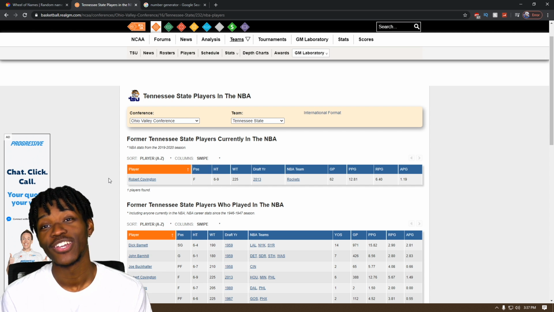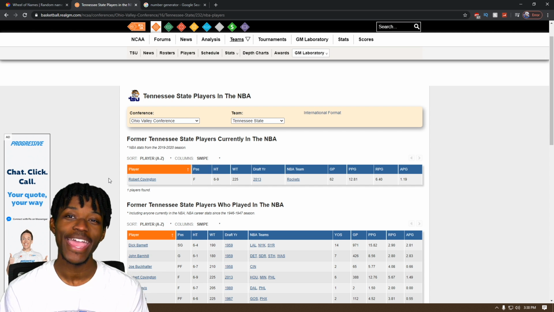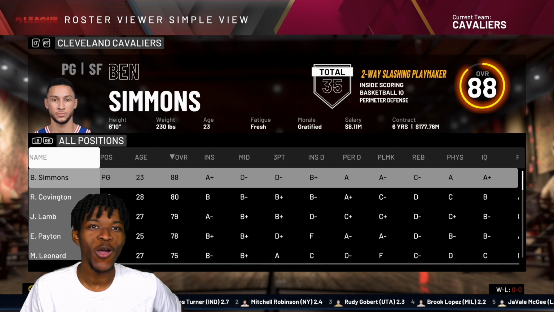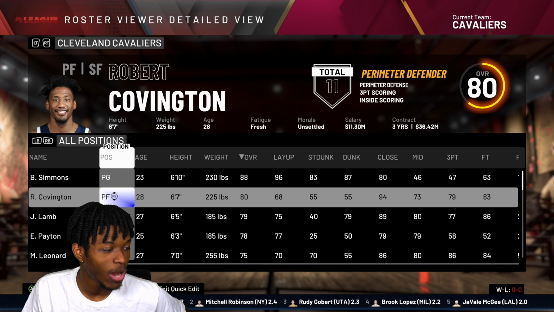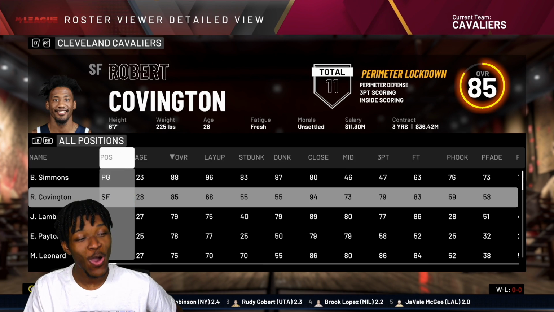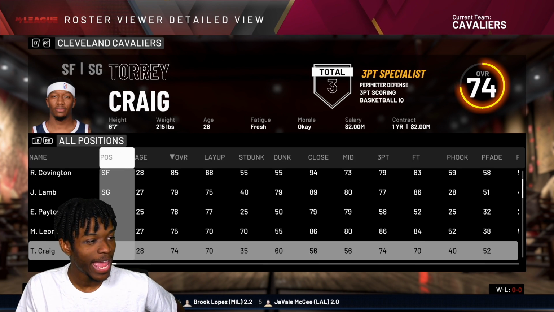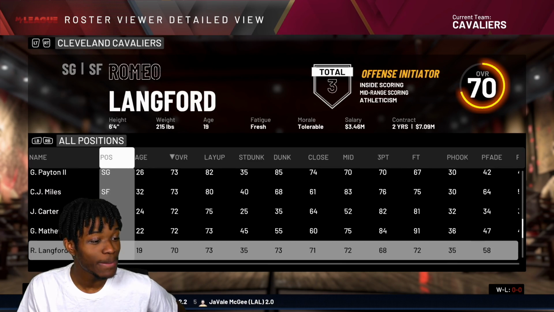Okay, y'all, it's my turn to put things over into 2K and finally start our rebuild. All right, so the team is put together, and it needs a lot of help, and that's what we're here for. So the first thing we're going to do is make Robert Covington a small forward just because we know that increases his trade value, and we're going to use him to hopefully get a big splash, but the rest of the roster is looking really bad.